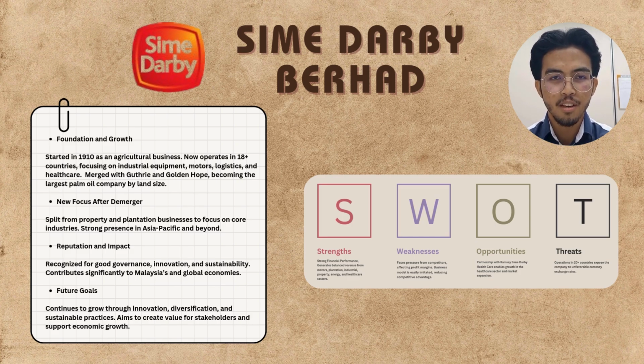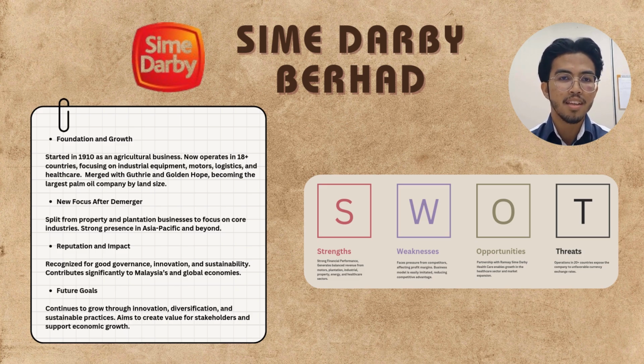So I will explain about Sime Darby Berhad. A little bit of Sime Darby Berhad background. It started in 1908 as an agriculture business and now operates in 18 countries, focusing on industrial equipment, motors, logistics and healthcare, merged with Guthrie and Golden Hope, becoming the largest palm oil company by land size.